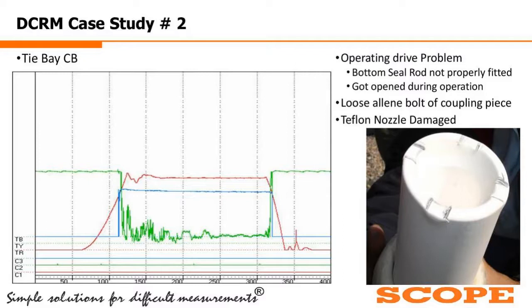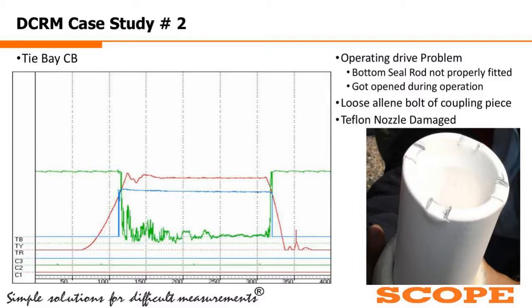Similarly, as we can see, the resistance graph has also shown lots of jitters, up and down. So based majorly on the travel graph, they understood that there is some problem in the driving mechanism or the travel, and they decided to open the breaker.